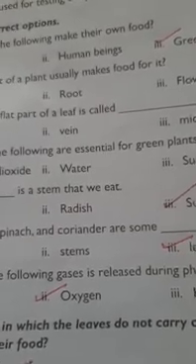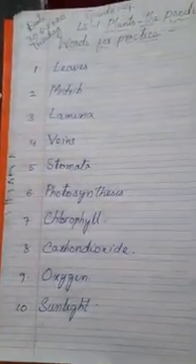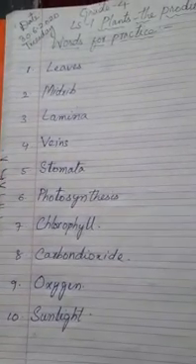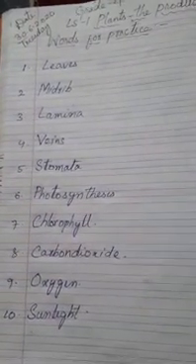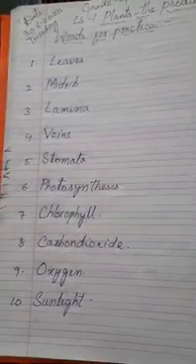So these are your textbook exercises. Now let's see the question answers and words for practice. So these are the words for practice, 10 words. This is the first lesson. We are sending it to you again. So you have to complete your notes now. Take a four-line notebook and start writing from page 1.